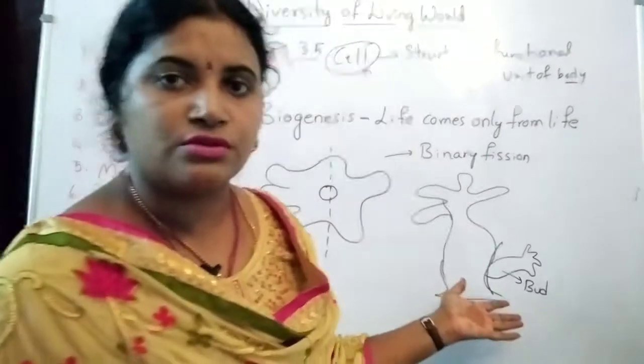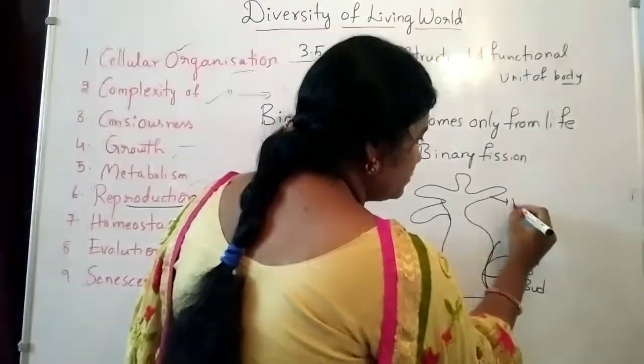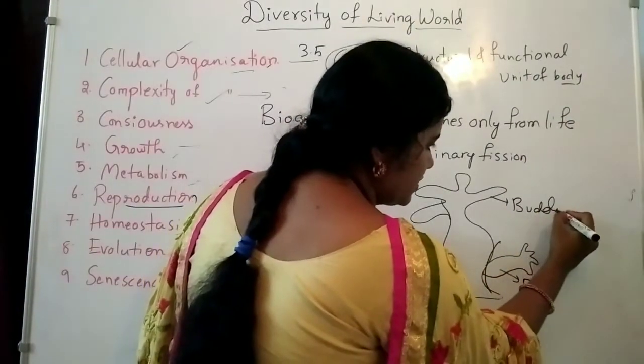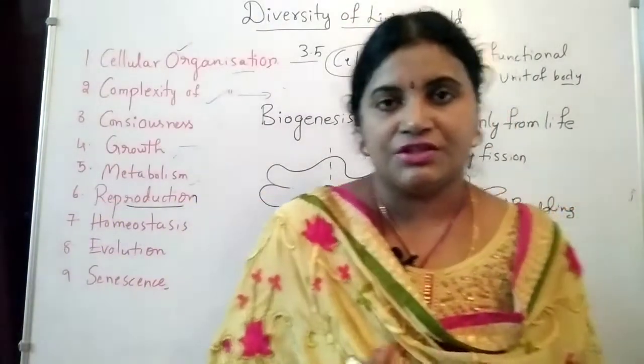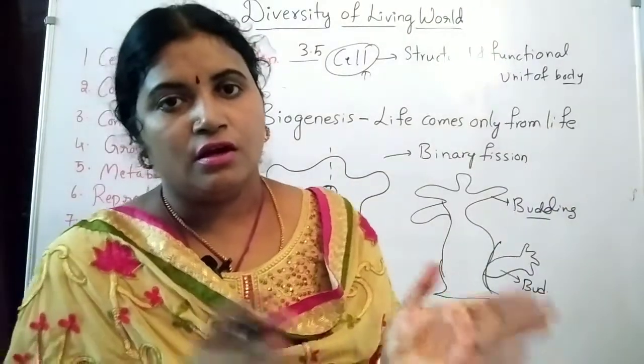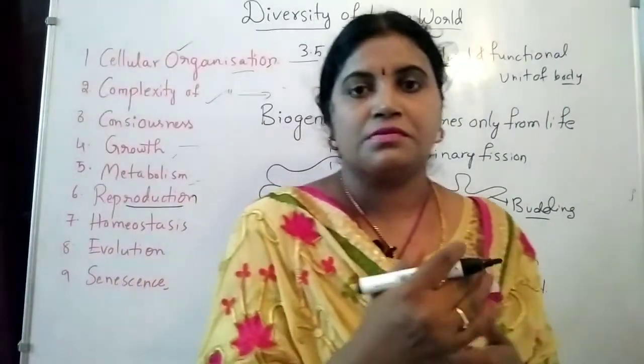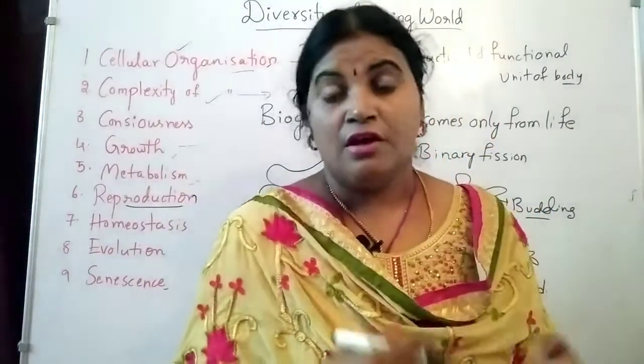That process is known as budding. What is the process here? Budding. And in some organisms, regeneration: you know that when lost parts form as new parts, we called it regeneration.